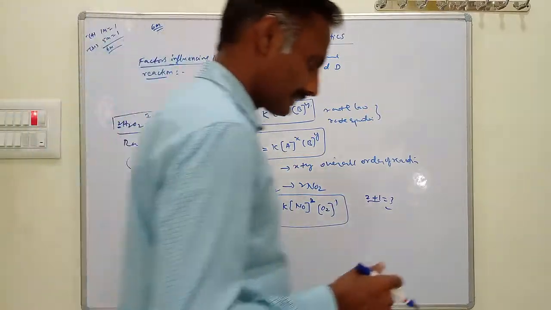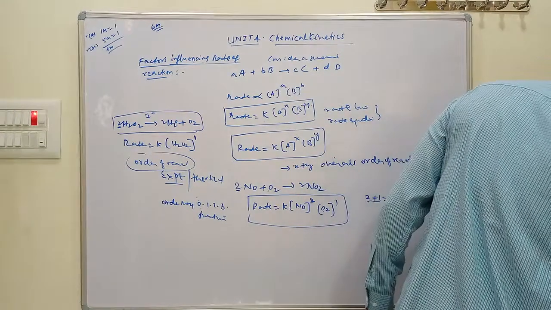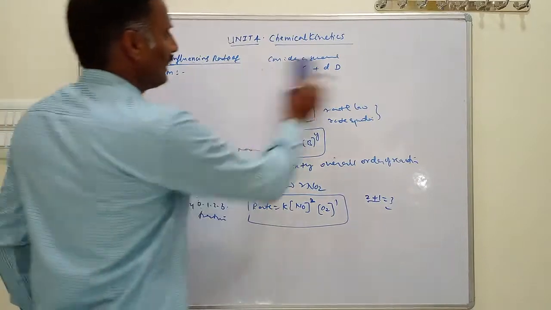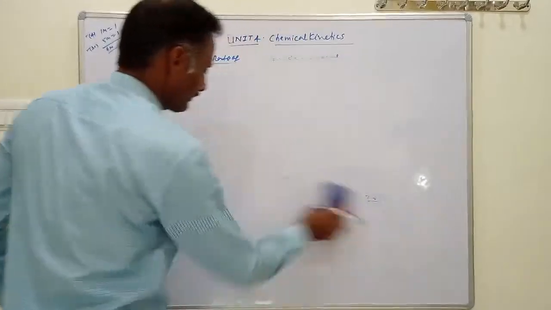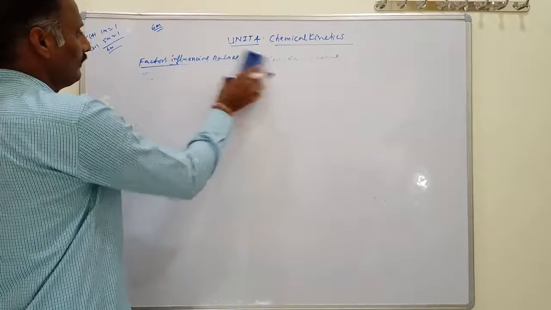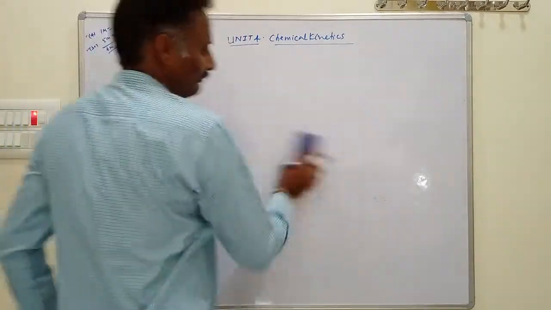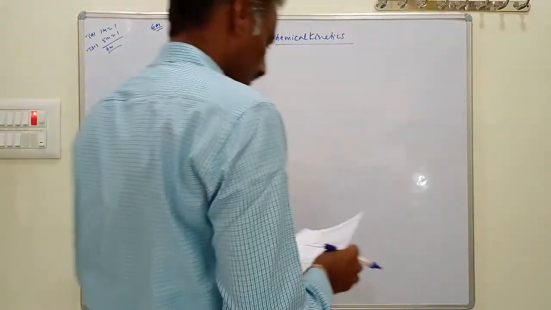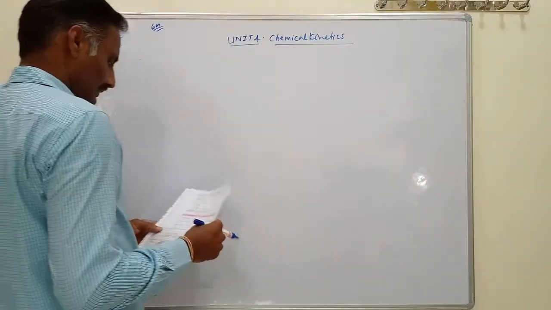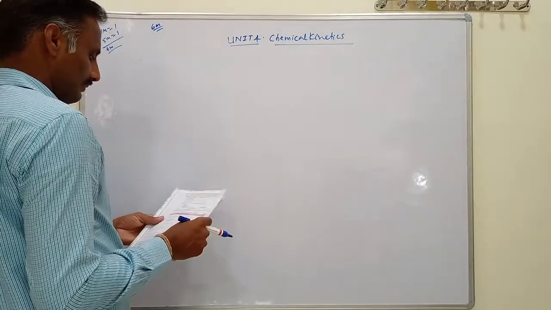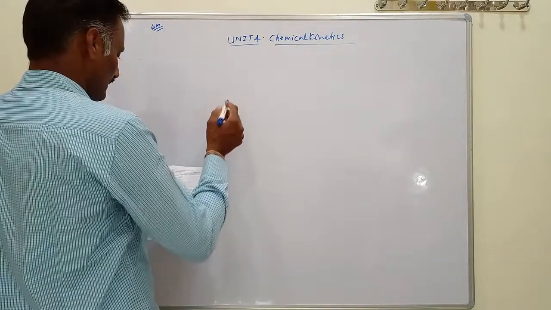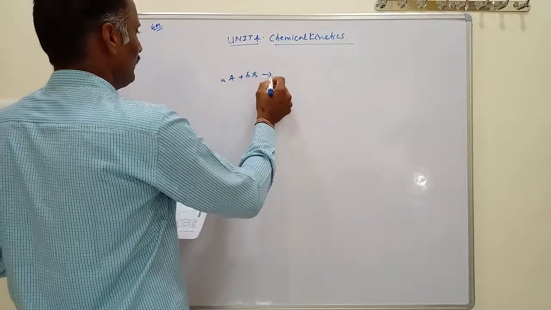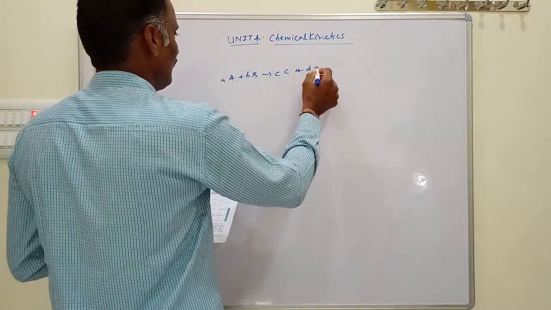Like that we are calculating the order of reactions. Then we have so many examples to find the order of reactions. For example, here we have general reactions based on order. This is the balanced chemical equation. For a general equation you have A plus B gives C plus D.